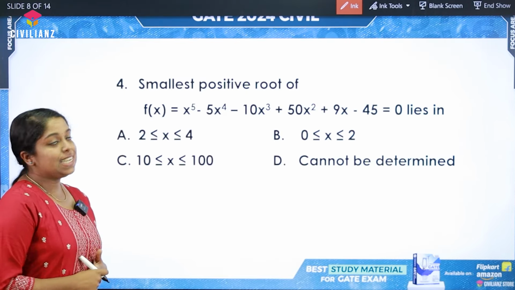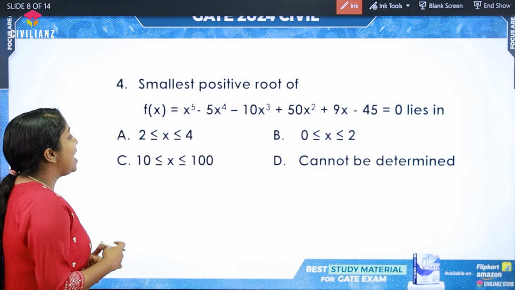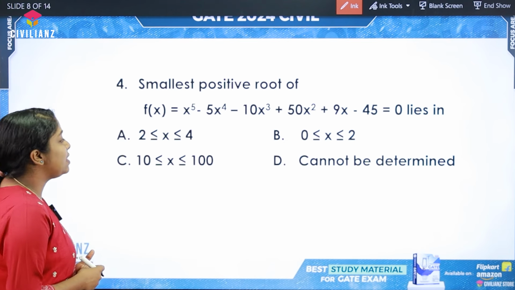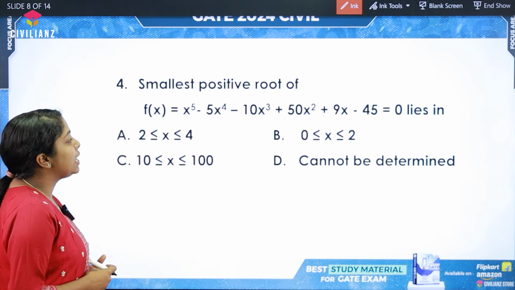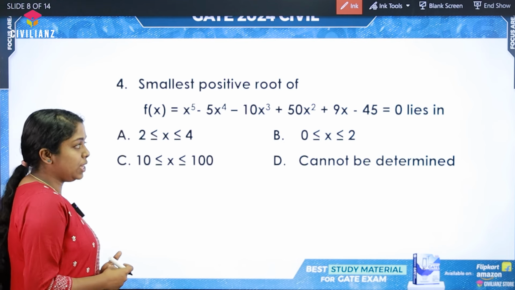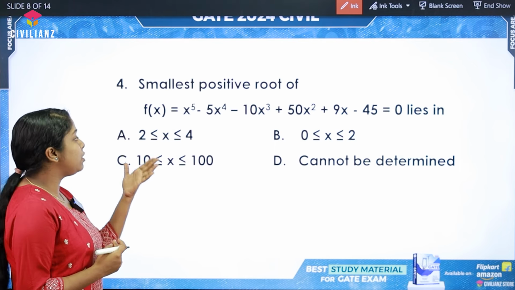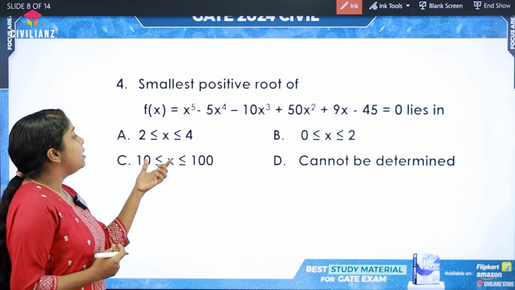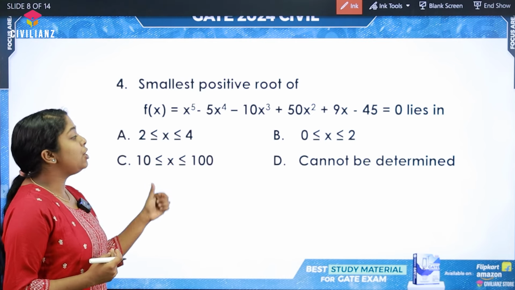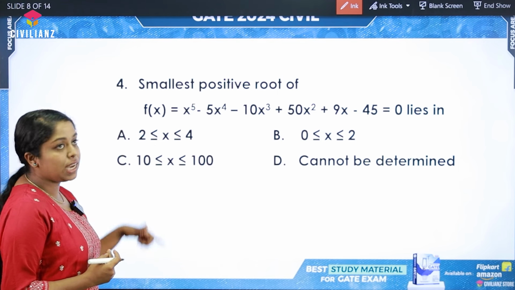The next question is, we have been given a function f of x. The f of x is equal to x raised to 5 minus 5x raised to 4 minus 10x cube plus 50x squared plus 9x minus 45 is equal to 0. We need to find out the smallest positive root of this function. While checking the options, we can see that limits are being given and we need to find out in which limit the smallest positive root of this function lies.